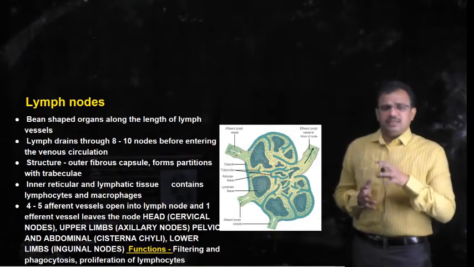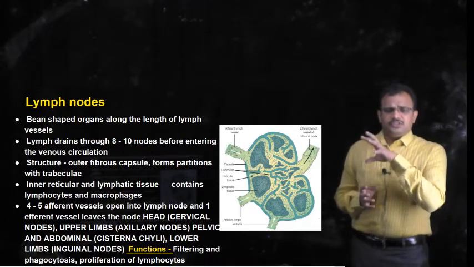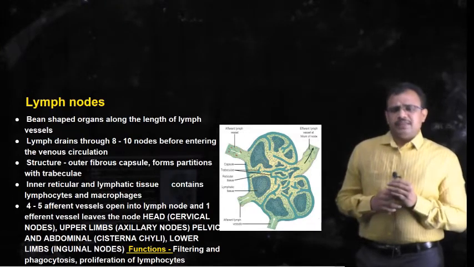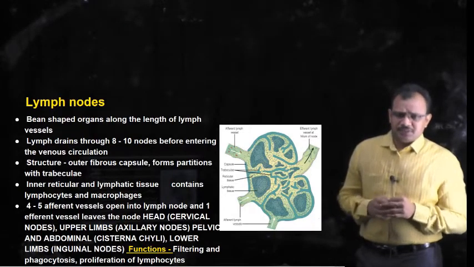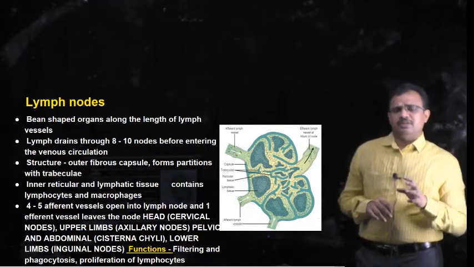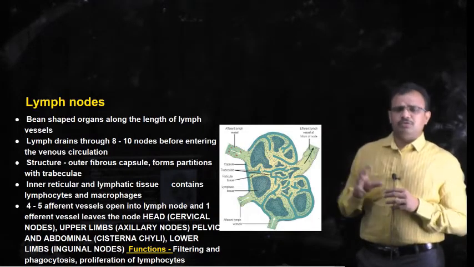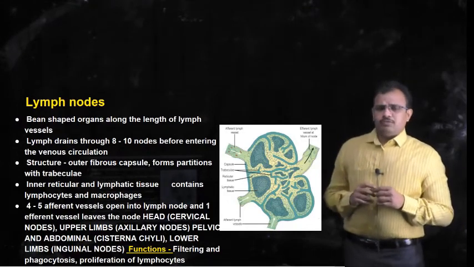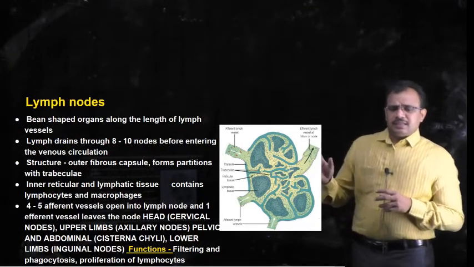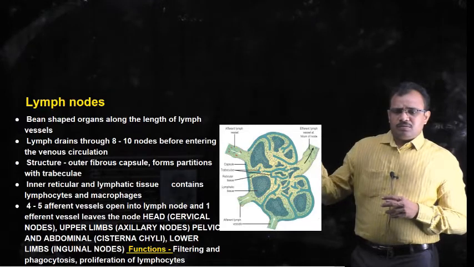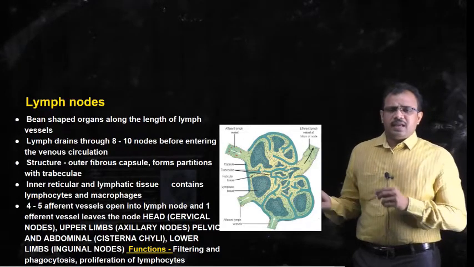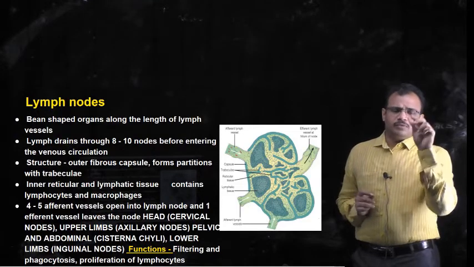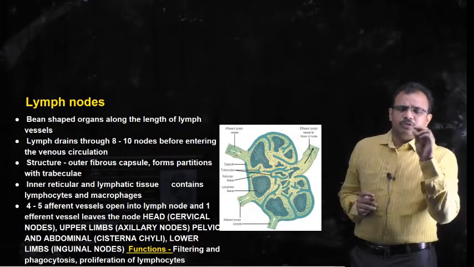And generally this lymphatic tissue and reticular tissue consists of lymphocytes and macrophages. So lymphocytes and macrophages are present within these lymph nodes. And when coming to the structure of a lymph node, you can see that there are 3 lymph vessels emptying into the lymph node, whereas only one lymph vessel comes out of the lymph node.